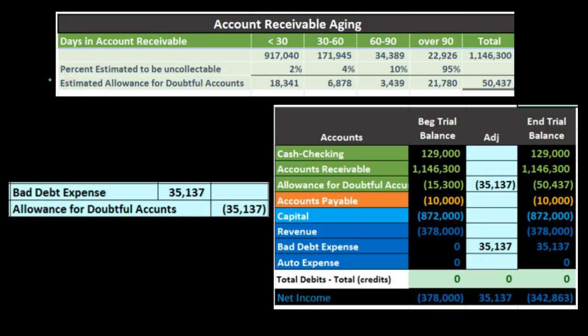One way to do that would say how much of that accounts receivable would be uncollectible. Let's take a look at it by how old these receivables are. So here's the total receivable, 30, 60, 90 days past due. And based on that, make some type of estimate of how much of those receivables we believe will be uncollectible.